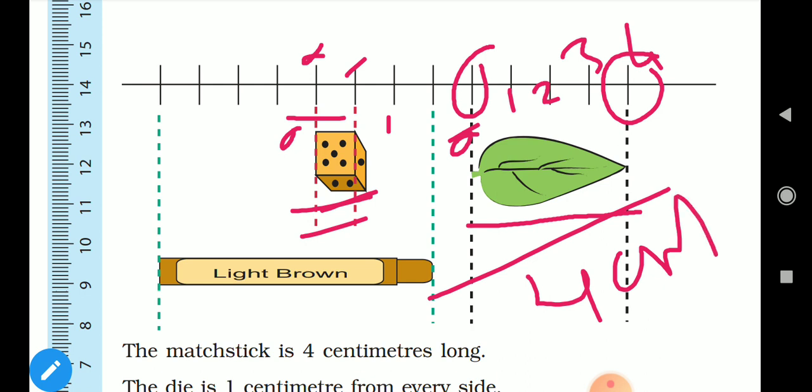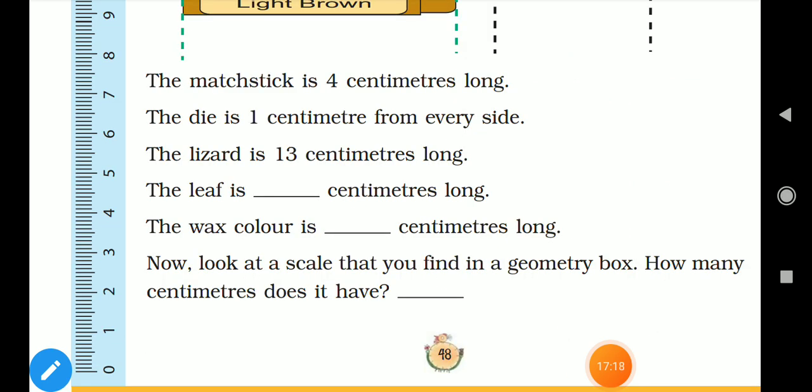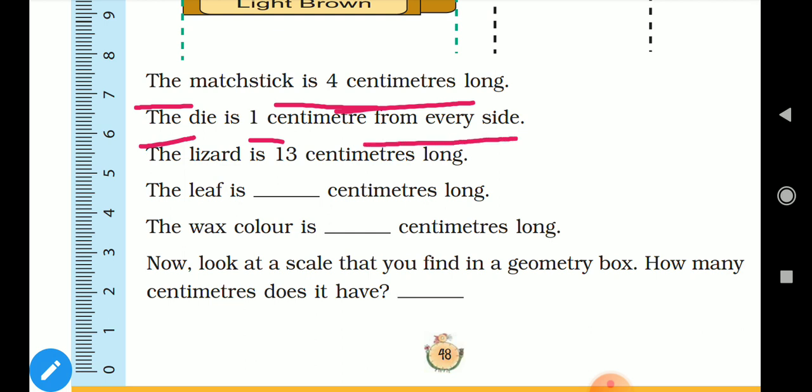Children, all these you have to write in your classwork, and you can take the xerox of this page and cut out this picture. Okay, paste in your classwork, and below that write these questions. Now read again. The matchstick is 4 centimeters long. I have shown you how to count. Okay, if you don't understand, repeatedly see it and practice it. Similarly, the die is 1 centimeter from every side. Okay. Next, the lizard is 13 centimeters long.